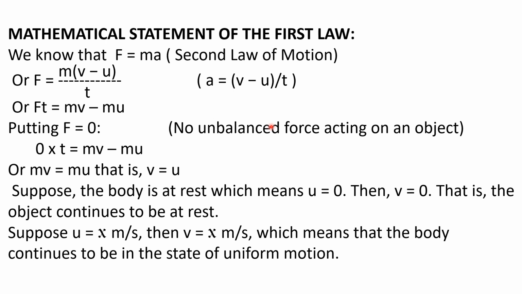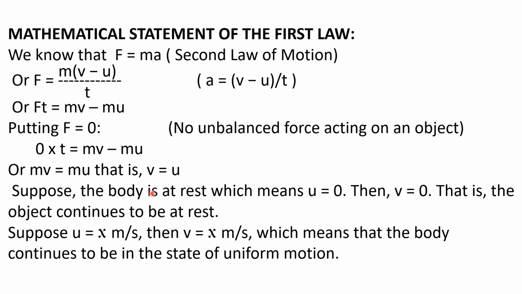So the condition is there is no external force, that means F is equal to 0. So putting F equal to 0, 0 into t is equal to mv minus mu. So 0 into t is 0, and then mv minus mu is equal to 0. So mv is equal to mu, m and m cancel, so v is equal to u.